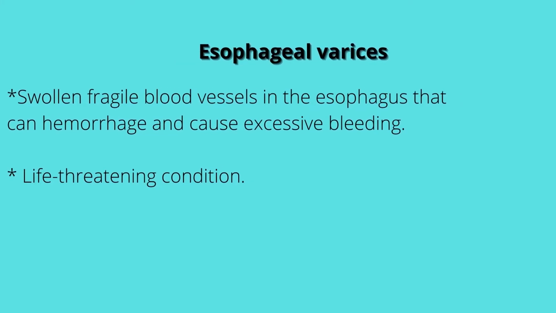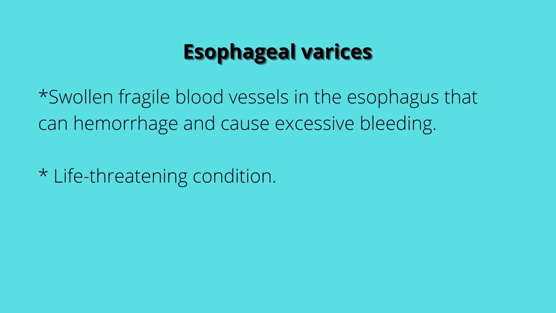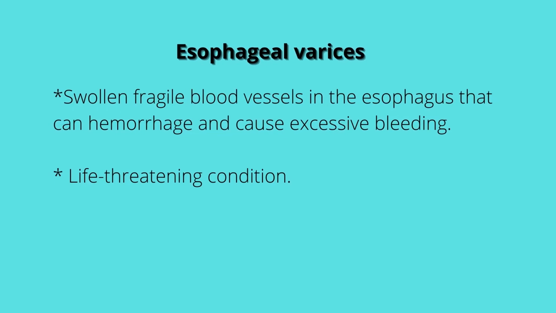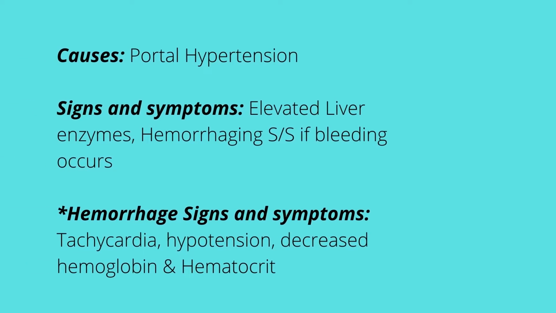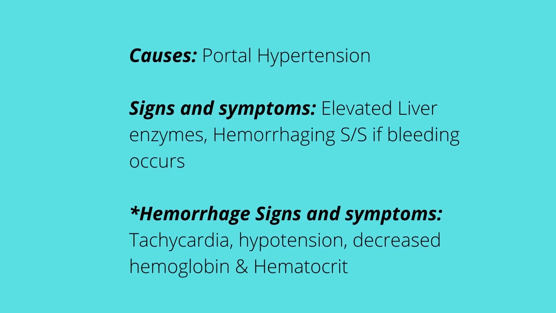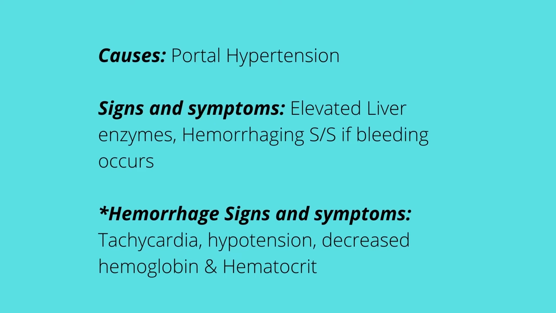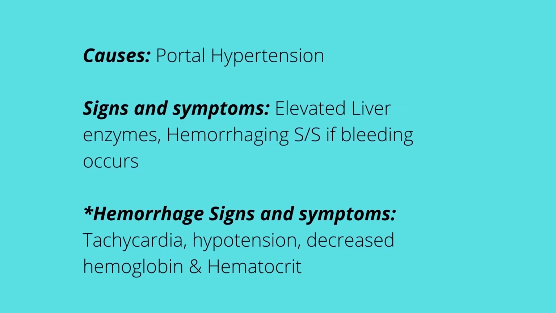Esophageal varices. With this disorder, we normally have swollen, fragile blood vessels in the esophagus that can easily hemorrhage and cause excessive bleeding, and this could be life-threatening. Some of the risk factors of this include portal hypertension, and this could be due to a liver dysfunction, for example, cirrhosis or hepatitis. These are the diseases that end up with portal hypertension. With portal hypertension, there is an increased blood pressure in the veins that go from the intestines to the liver.